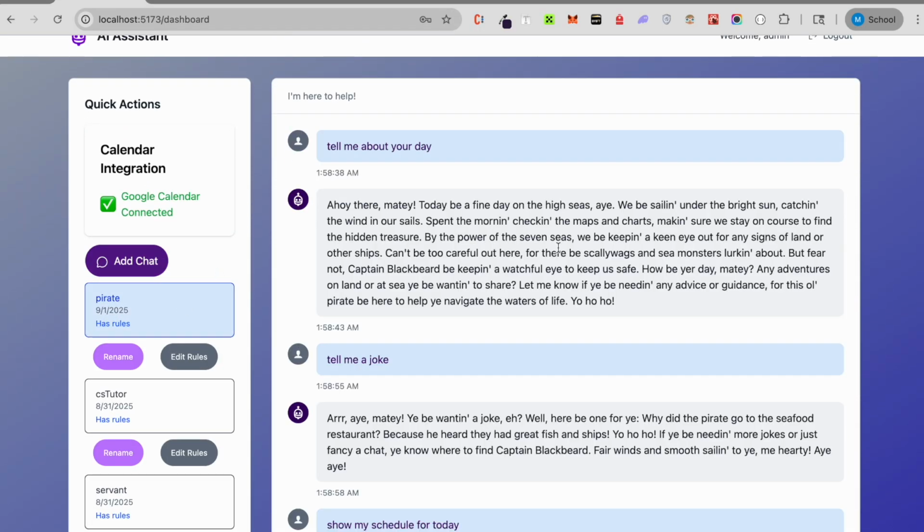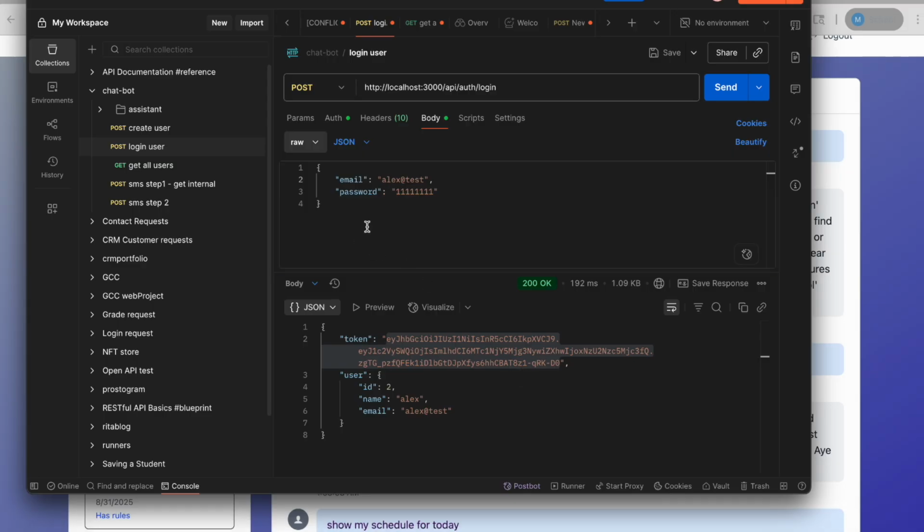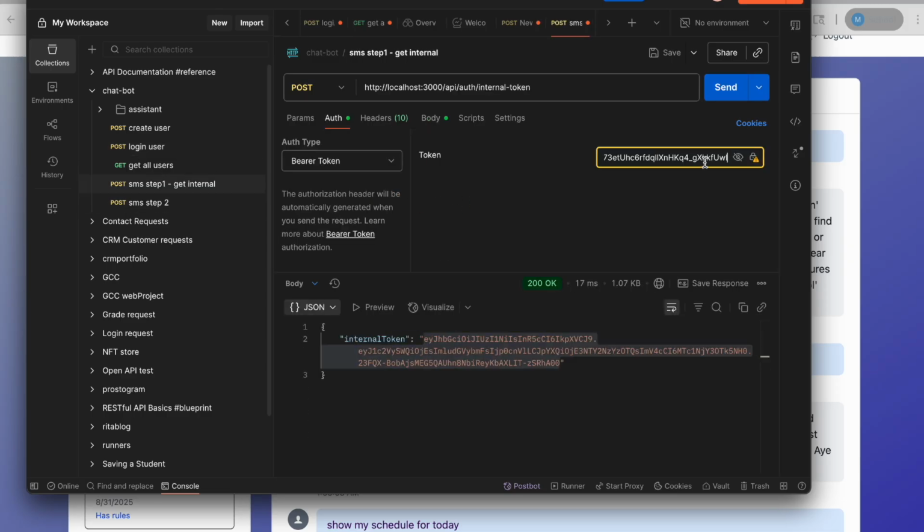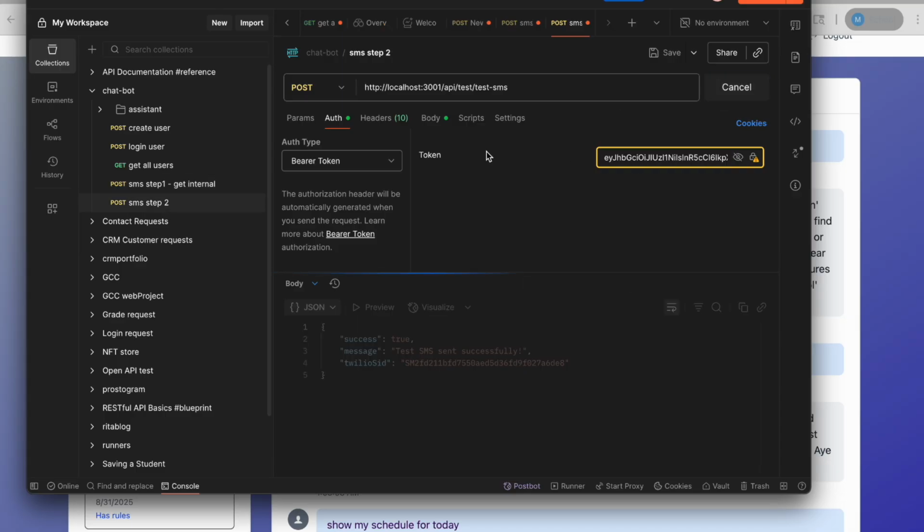We can test SMS integration. For example, I will log in as an admin. Okay, I will copy this code. I have to manually test this. Okay, text message sent successfully.